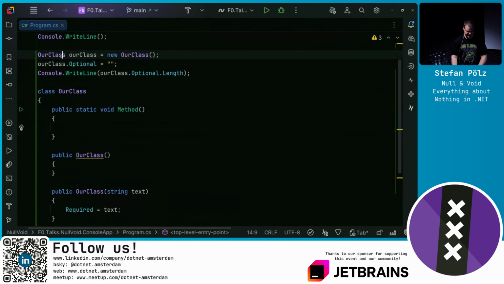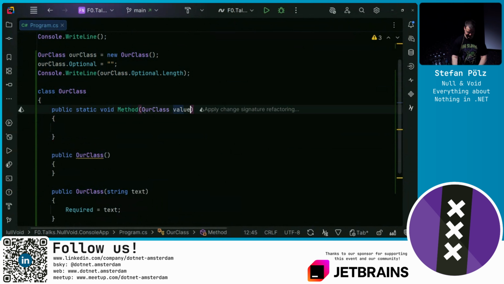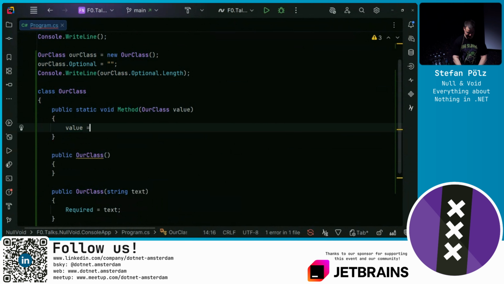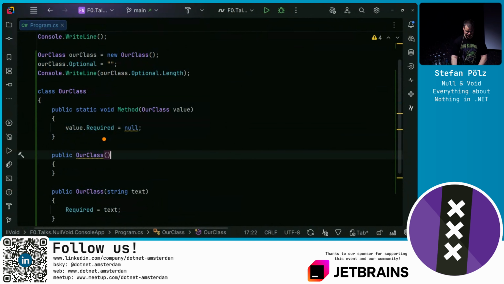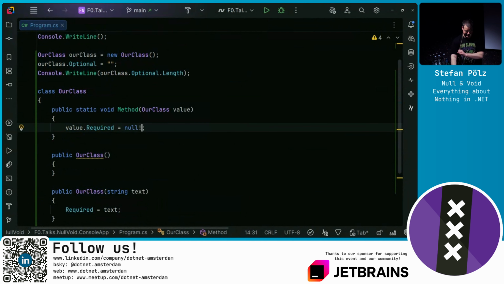That receives an instance of our class and sets the required one to null. Well, we get the warning now here because we try to assign null to required, which is annotated as being non-nullable. Well, we could just ignore it by adding an exclamation point. That's the null forgiving operator.